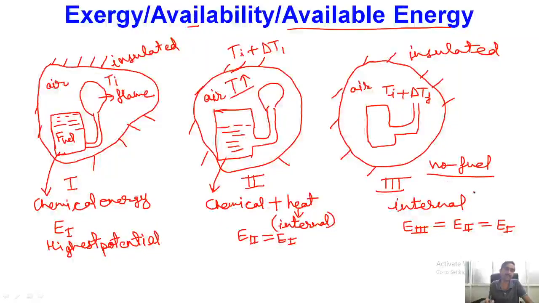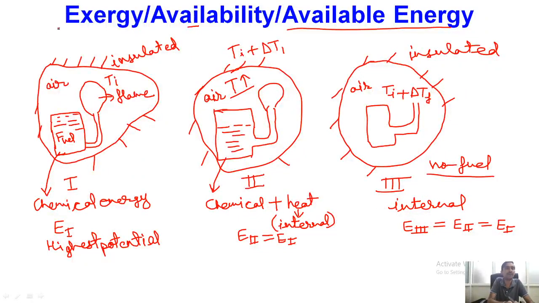So it means that if we define the energy content of any system, here you can see that in these three different situations we have the same energy content of the system. So it means defining the energy content of the system is not sufficient to give the full details or the maximum potential which is available in that system to convert into work. So we require some additional property to specify the maximum potential of work which is available with some amount of energy.